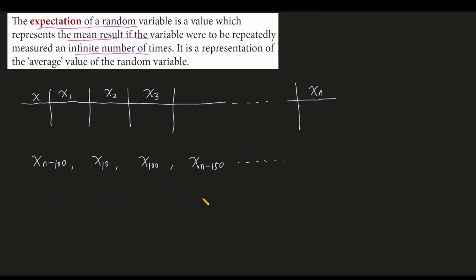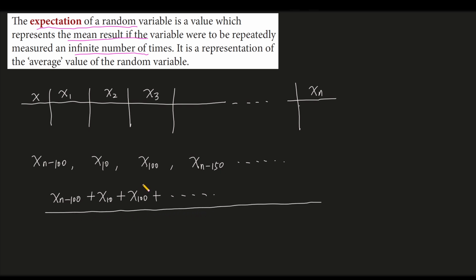We add all the results together: x minus 100 plus x10 plus x100 plus, and go on. It's countless. We add all the results together and divide the sum by the count of them.